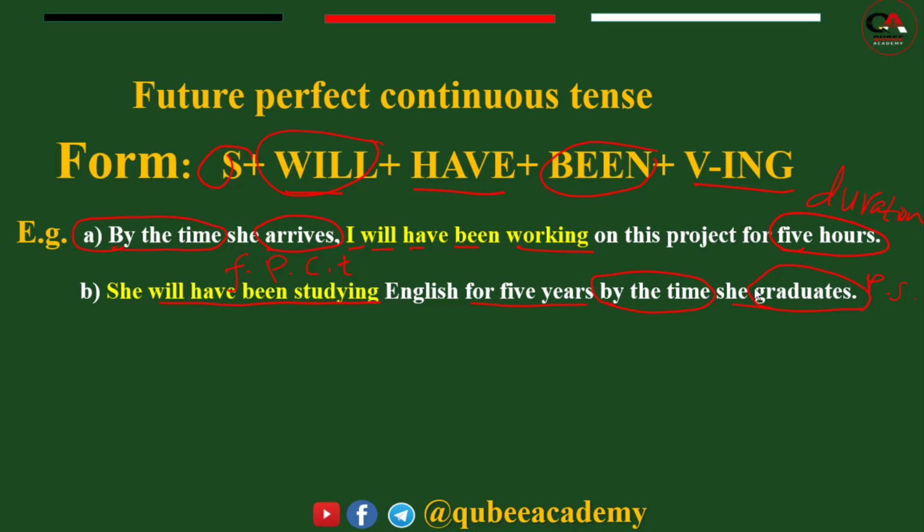By the time she will graduate, can you say here? She will graduate. Can you say? No. Because with future perfect continuous tense or future perfect, we have to use present simple, not simple future.